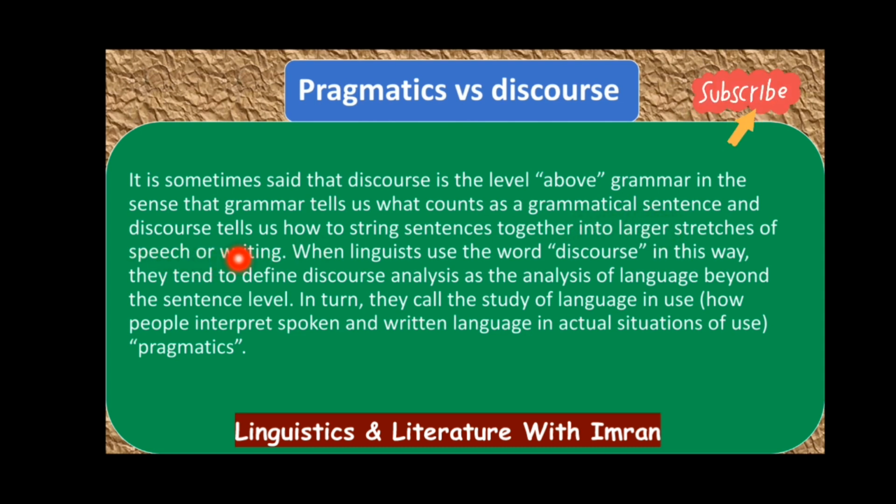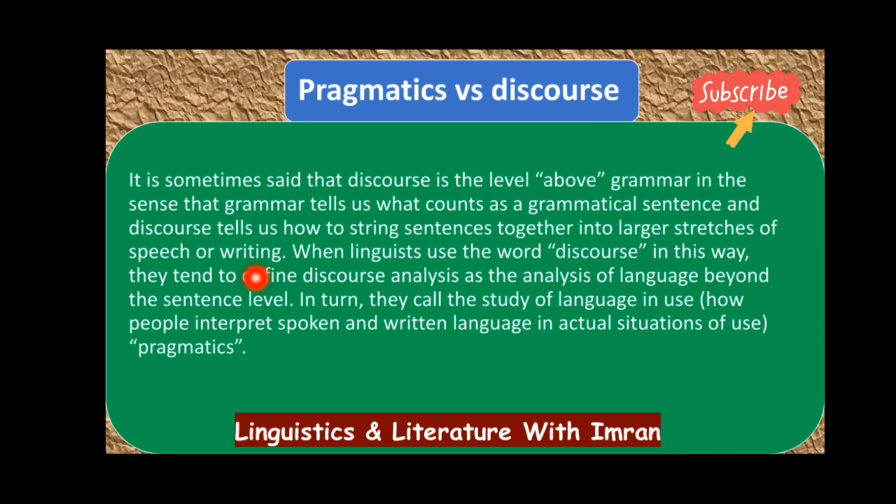And discourse tells us how to string sentences together into larger stretches of speech or writing. So this is the difference between discourse and grammar, right? When we are doing grammatical analysis, we are focusing on whether sentences are grammatically correct or incorrect.